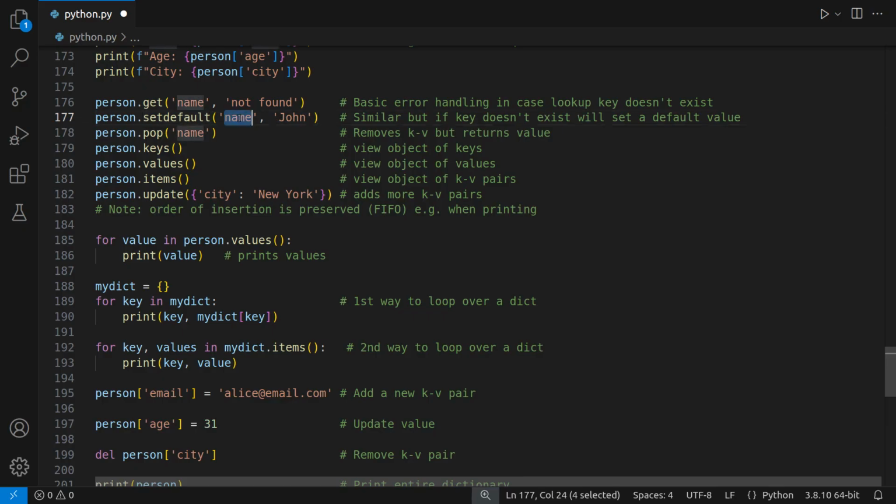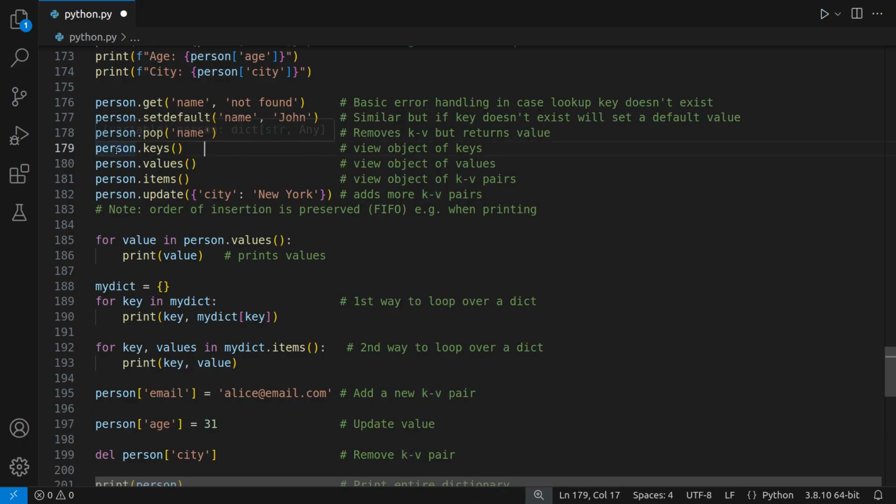So in this case, if it doesn't find name, it will actually say, okay, I'm going to create a key value pair called name John. So it will actually insert a key and a value. And you can pop a dictionary just like you could pop a list, but what this will do is take out the entire pair. It won't just remove the value, it removes the entire key value pair, and then the value of this statement will be just the value. But it will remove the entire KV pair, something to bear in mind.